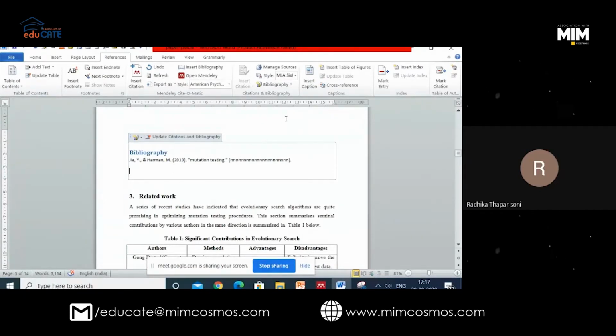This is a capability, ma'am. This is a tool, in the toolbar. You might not have explored this. Because when I am doing my literature review, I am myself typing in APA style, the full stop, comma, everything I am typing myself. So is this a new thing to me? Yes.